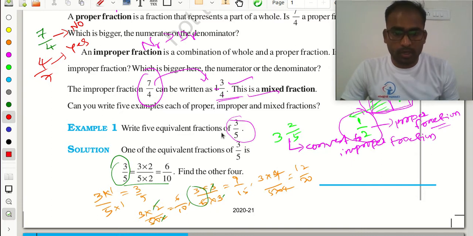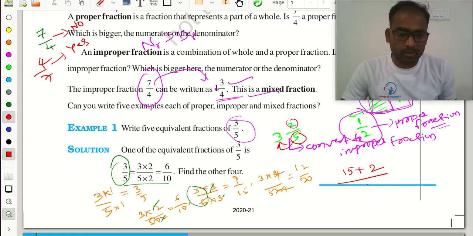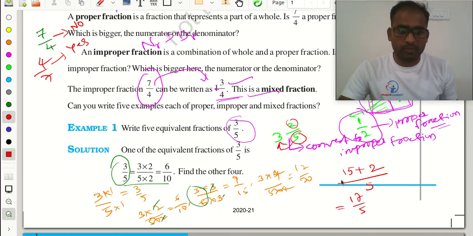Then what I am doing, I need to multiply this 5 with this 3. 5 threes are 15, plus this numerator part 2, upon the denominator 5. So how much? 17 by 5.